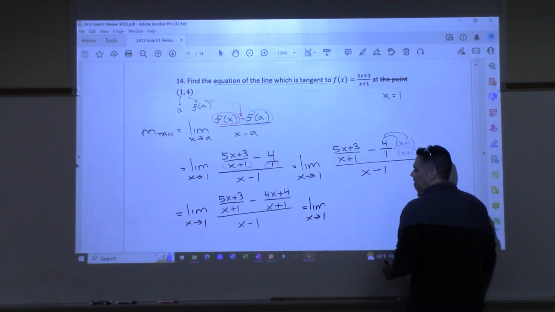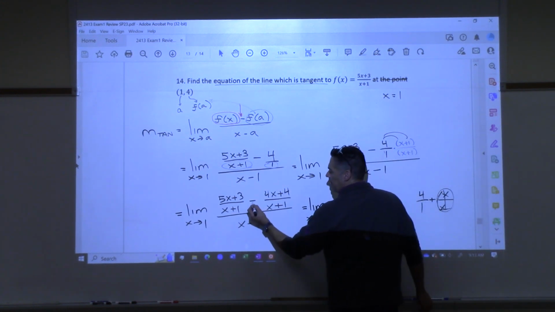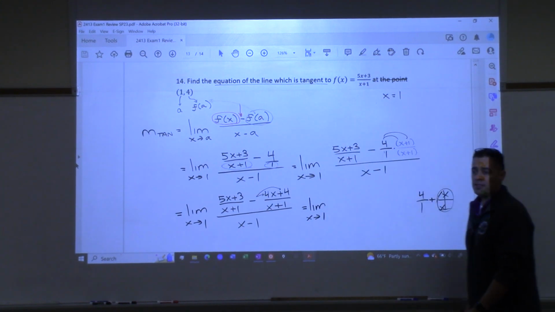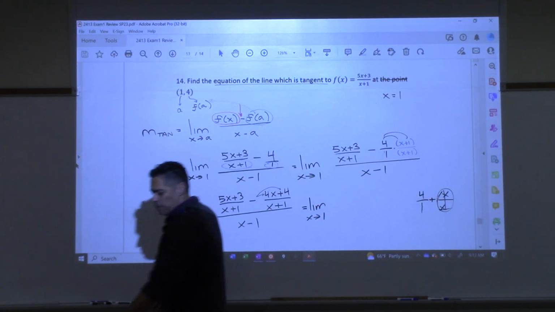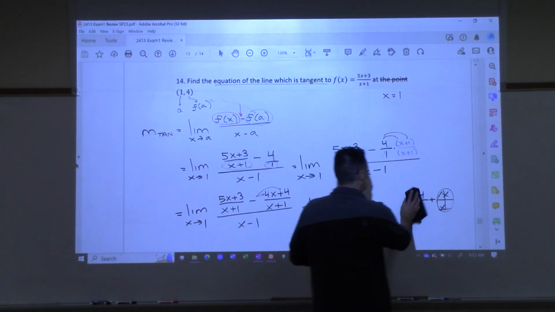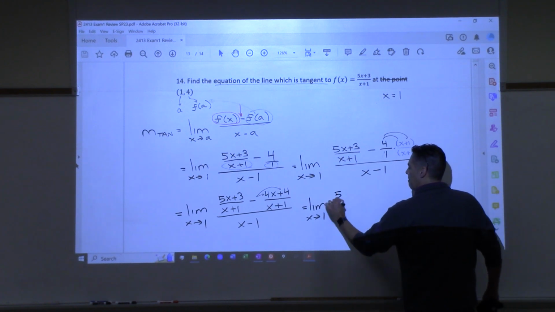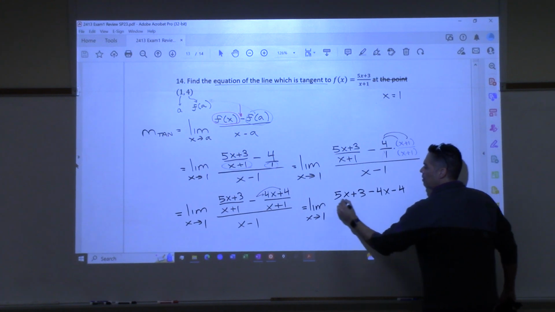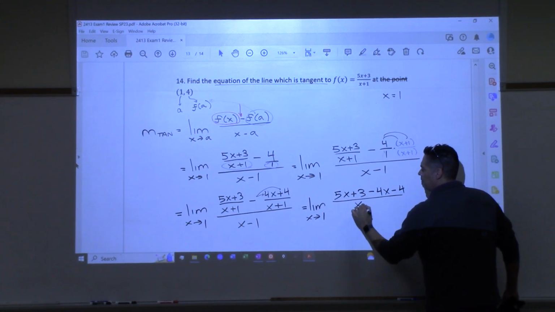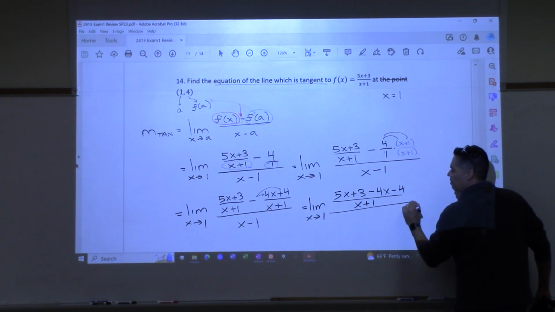So when I put these together, you have to be real careful, right? This negative sign actually goes through to both of those, right? So it changes the signs on both of those terms. So my next line should be 5x plus 3 minus 4x minus 4 all over x plus 1. The entire thing still over x minus 1.